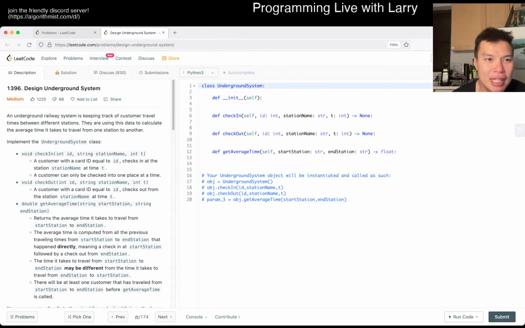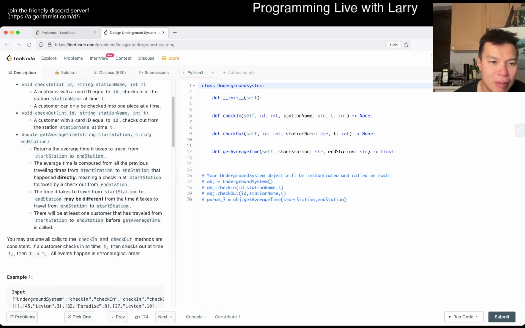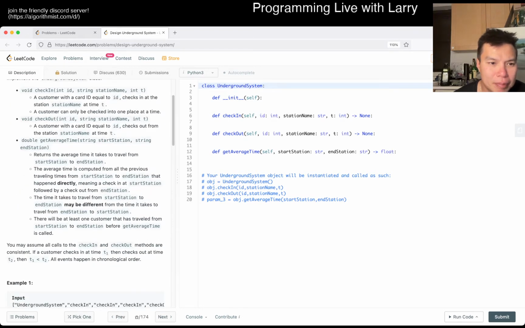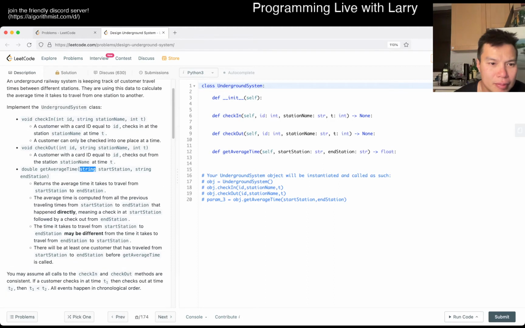Okay, so today's problem is Design Underground System. Okay, what does that mean? It's a medium, is what it means. So you have to check in, check out, and get the average time. Okay. Yeah, I mean, I think this is pretty straightforward.